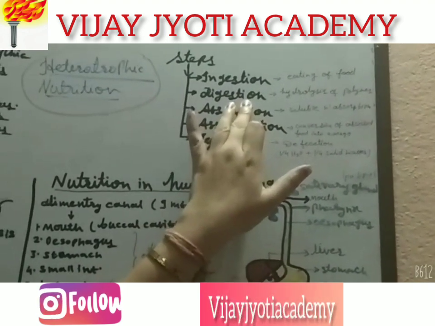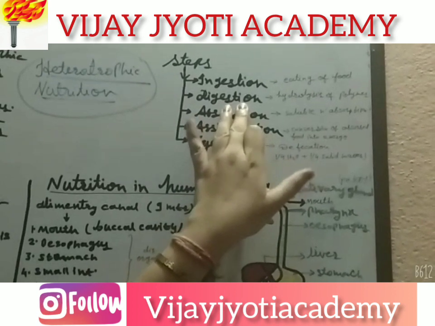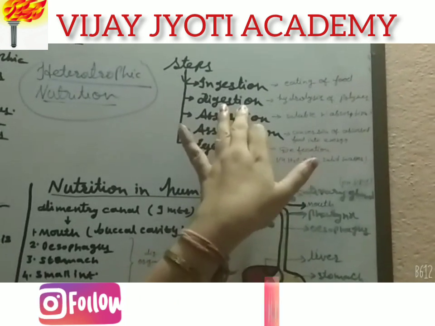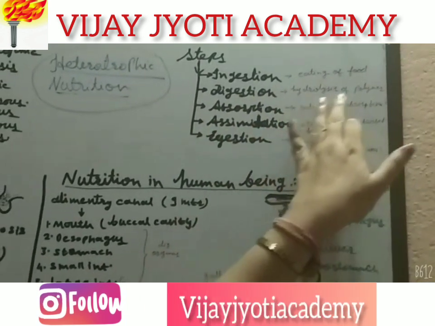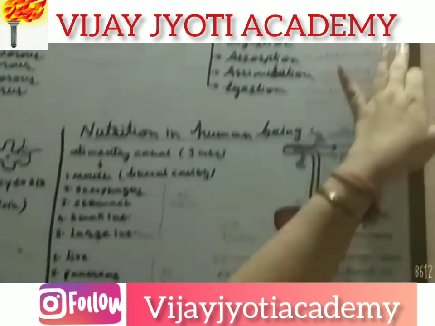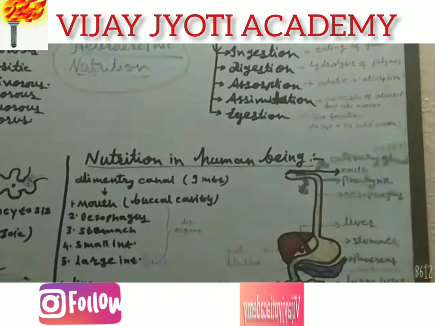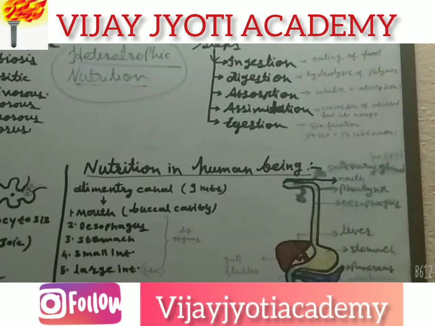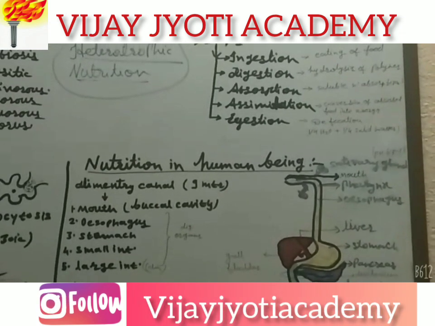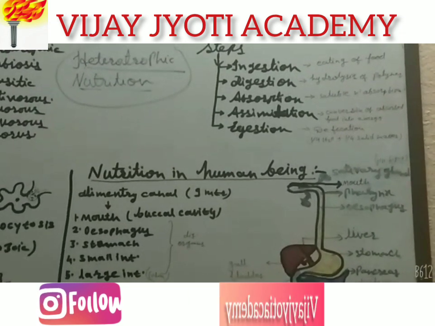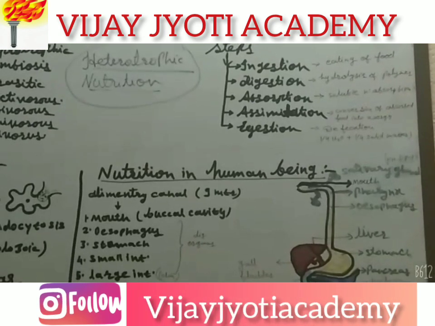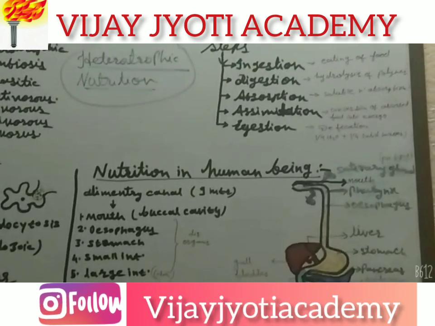It's a chemical process in which many chemicals and enzymes are involved, and it is also called hydrolysis of the polymers of foodstuff. Polymers of foodstuff such as carbohydrates, proteins, fats, which are complex compounds, are converted into a simpler form with the help of enzymes and water.